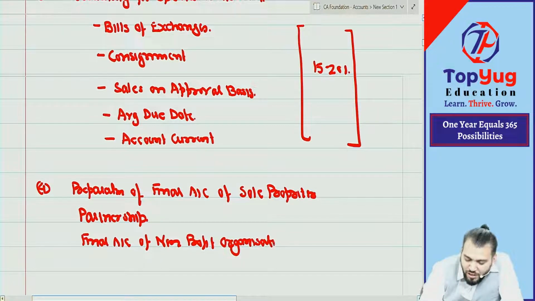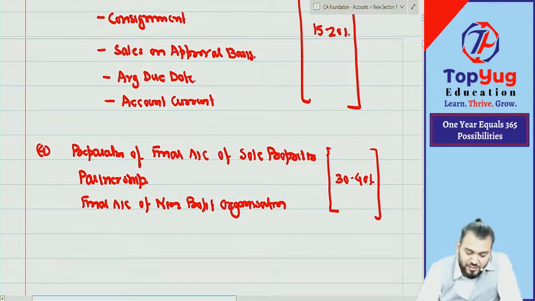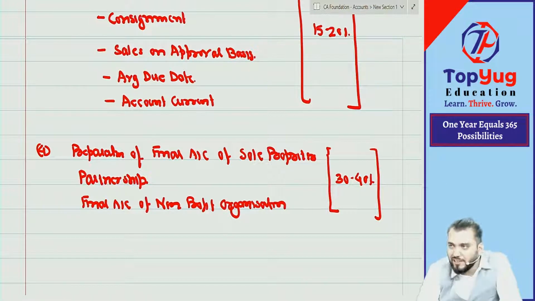All three will contain marks of 30 to 40%. This is actually a very important unit, where you can see big chapters. These are big chapters, and three chapters will contain 40%.